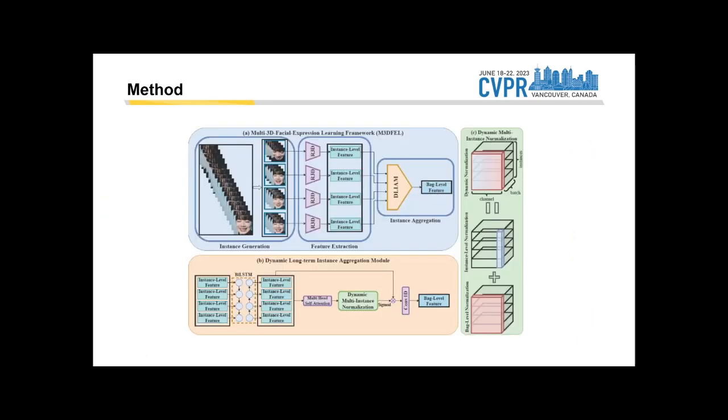To tackle these challenges, we followed the multi-instance learning pipeline, which involves 4 steps: instance generation, instance feature extraction, instance aggregation, and classification. We use 3D CNNs to extract features from the 3D instances and learn the strong short-term temporal relationship. We also use a dynamic long-term instance aggregation module to model the long-term temporal relationship while dynamically fusing the instances into the bag. And to keep things consistent on both the bag level and instance level, we introduced the dynamic multi-instance normalization.